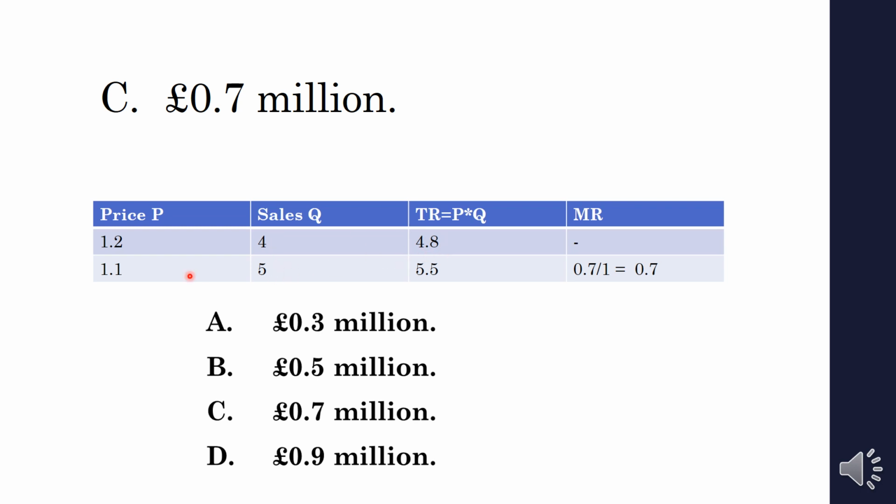So at that time what will happen? Price into quantity is the total revenue. 1.2 into 4 is 4.8, and 1.1 into 5 is 5.5. So the change in revenue is 0.7, divided by the change in quantity, that is 1. So marginal revenue is 0.7 million. So option C is the right answer. Clear?